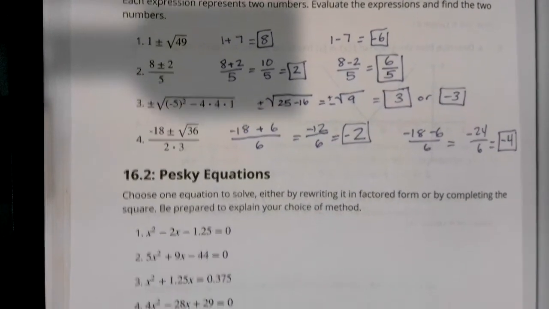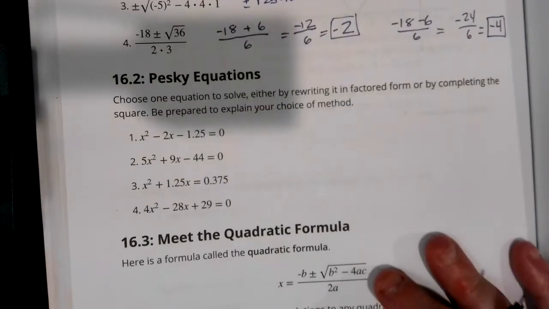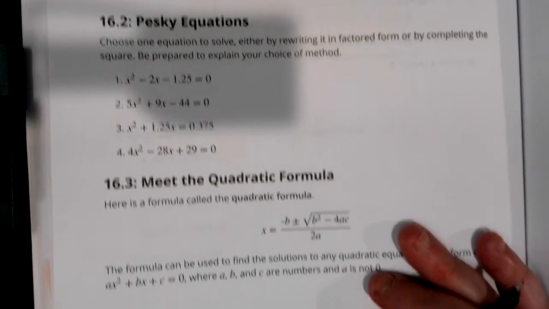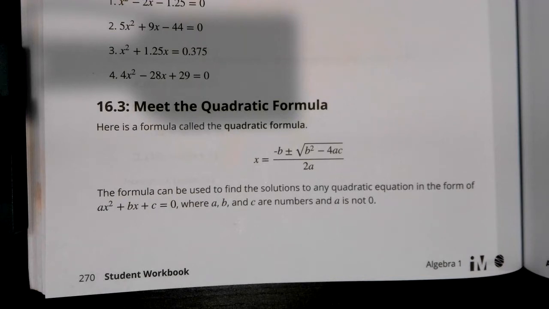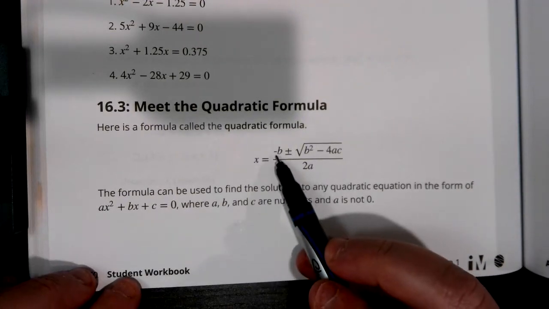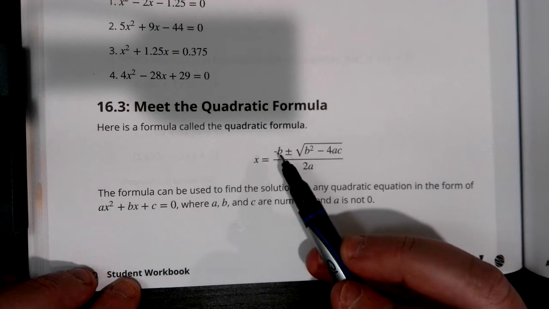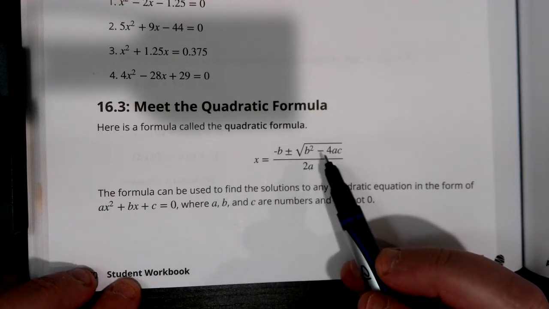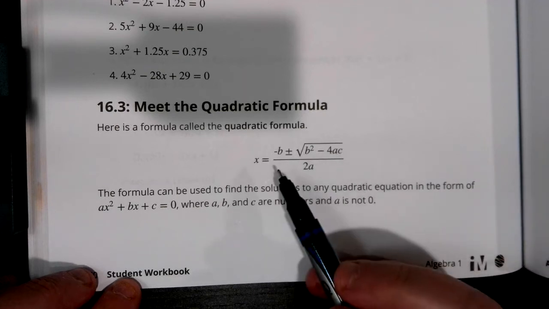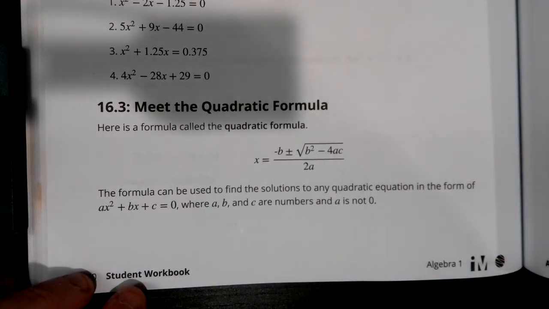We're going to continue on. We're going to skip over 16.2. And we're going to move straight to 16.3, which is where we are going to meet the quadratic formula. So here's the formula for quadratic formula. It is x equals the opposite, that minus sign means the opposite of b, plus or minus the square root of b squared minus 4ac, all divided by 2a.